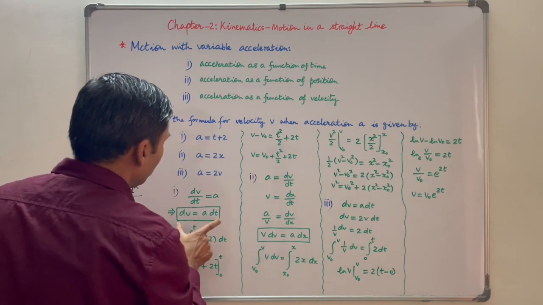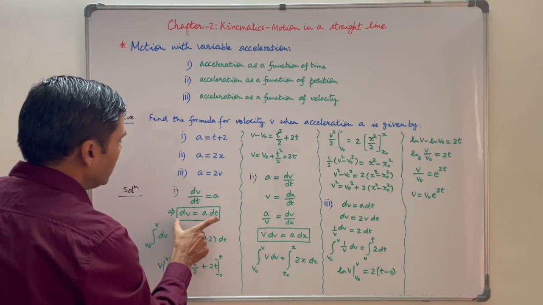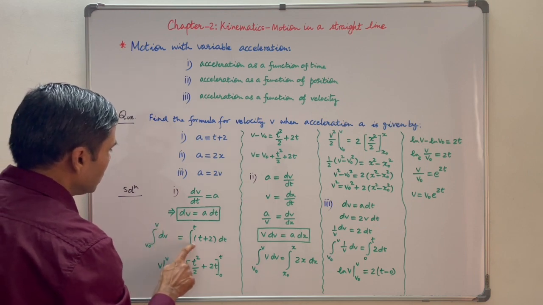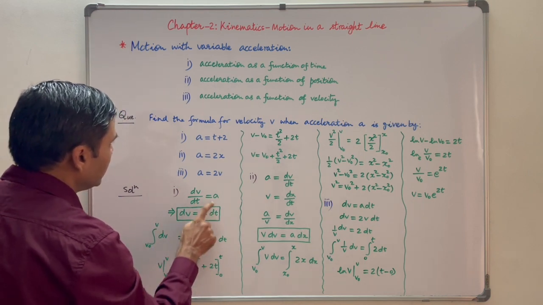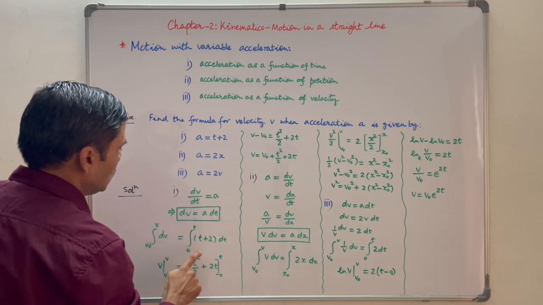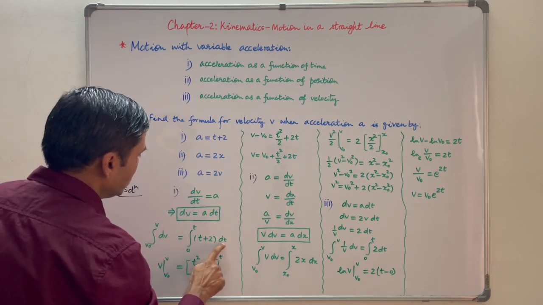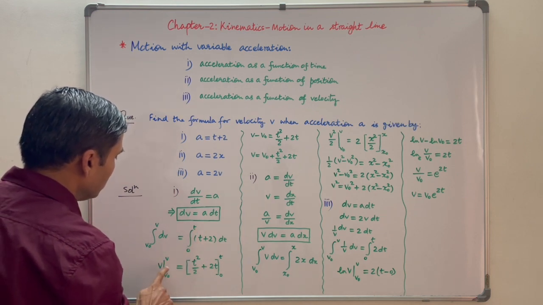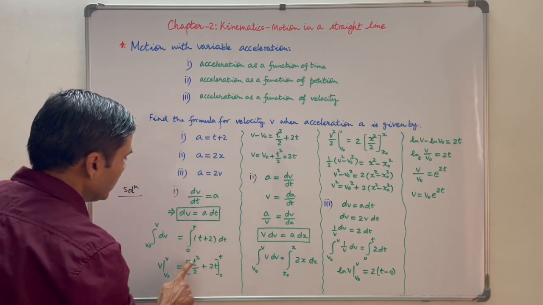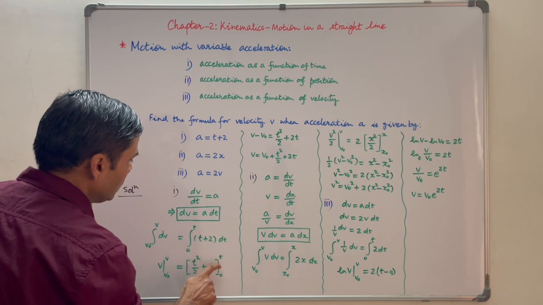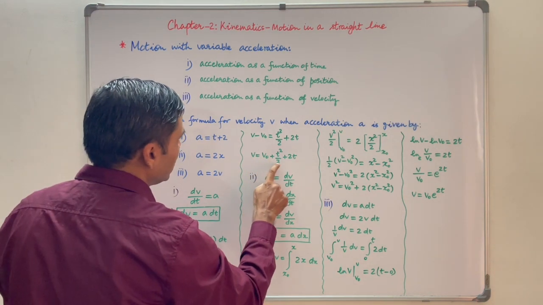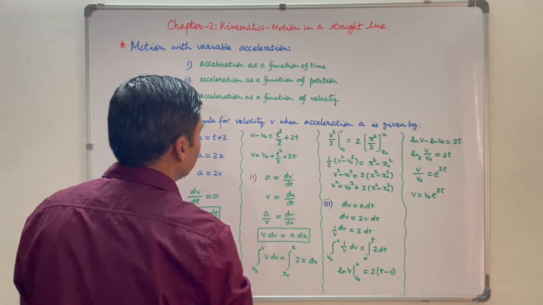Now integrating both the sides of it within limits. So integration of dv within limits v0 to v is equal to integration of a dt. A is given as t plus 2. So integration of t plus 2 dt within limits 0 to t. So v within limits v0 to v is equal to t square by 2 plus 2t within limits 0 to t. That means v is equal to v0 plus t square by 2 plus 2t.